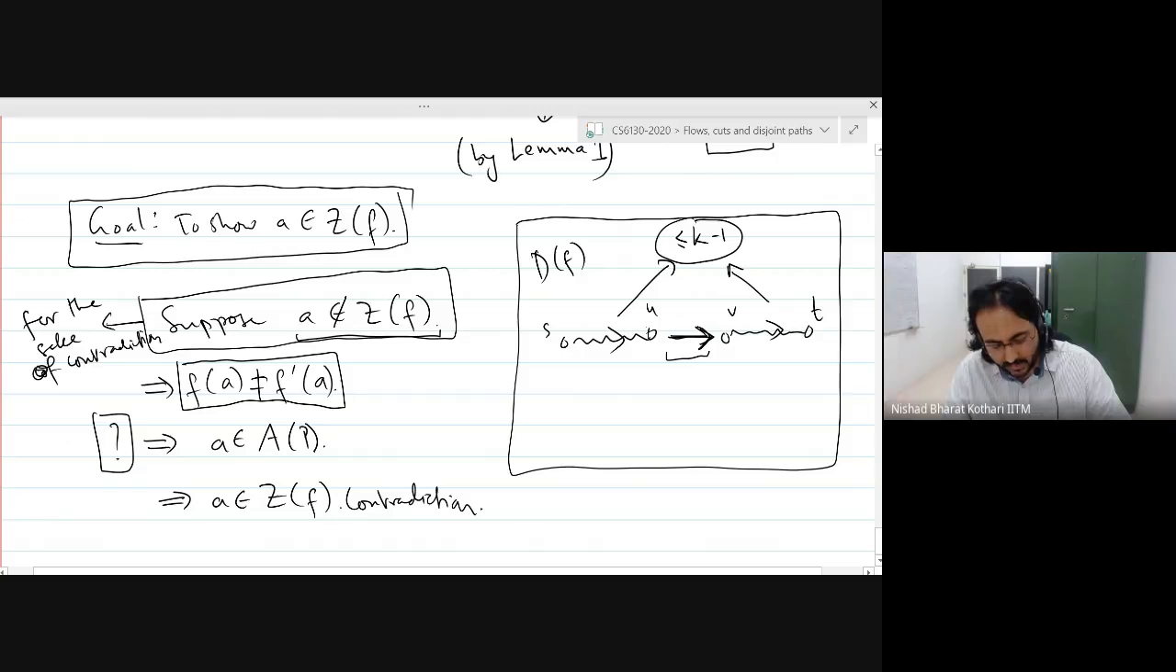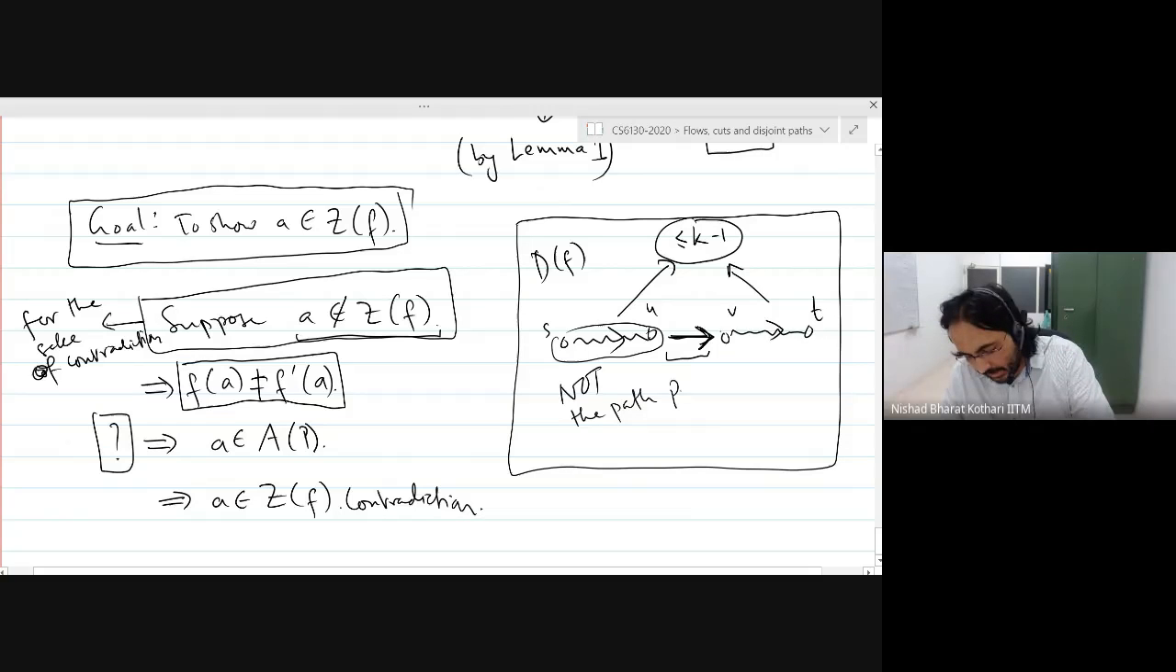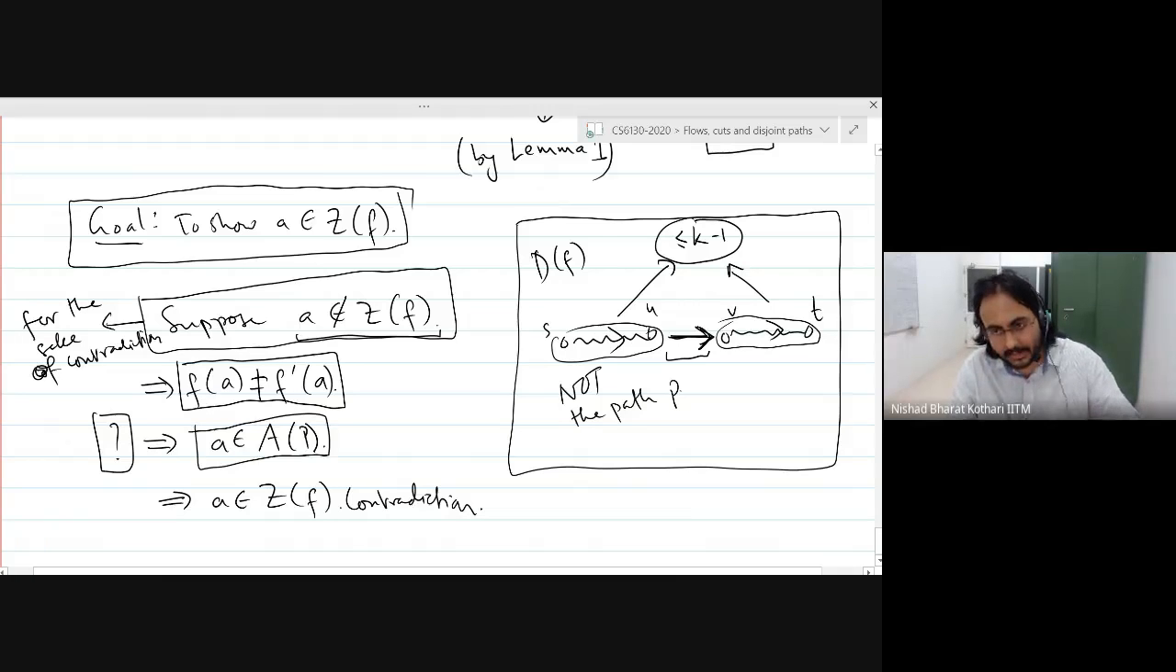But how can the flow change? For the flow to change, it must have been on the original path P. Remember, this is not the path P. This is just based on the fact that these two distances add up to k minus 1, so this could be any path. But if the flow changes, then it has to be on the path on which we did the augmentation. That path was the shortest path. Therefore, A belongs to some shortest path, and that is the definition of the Z set. Is that clear?